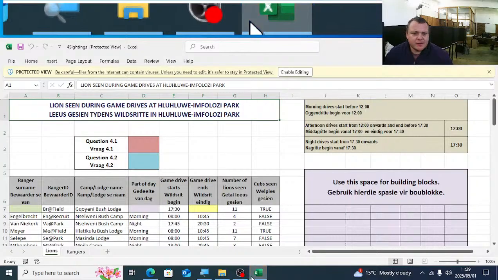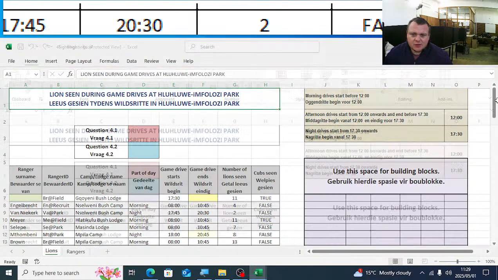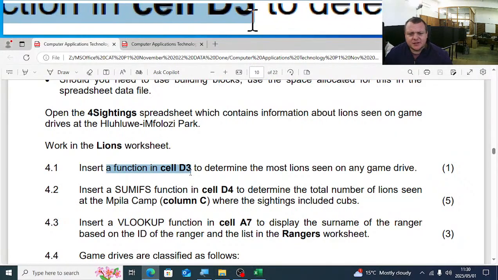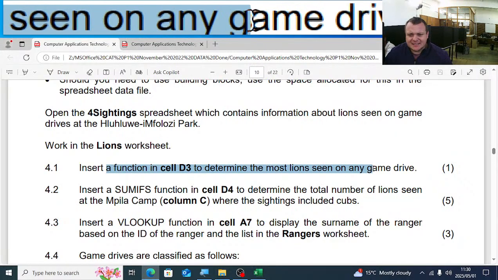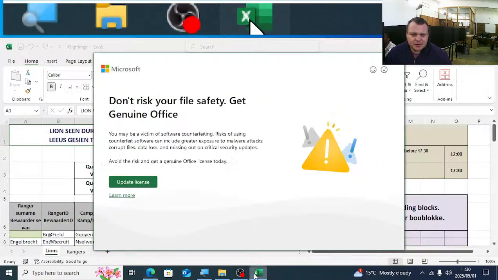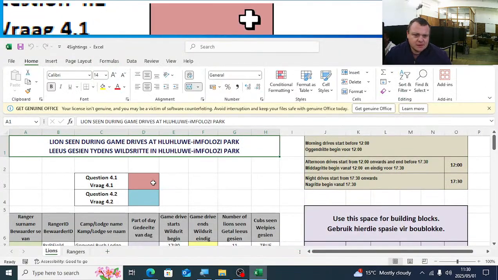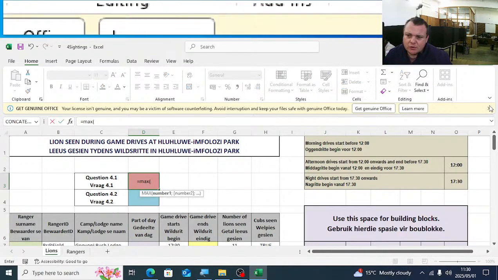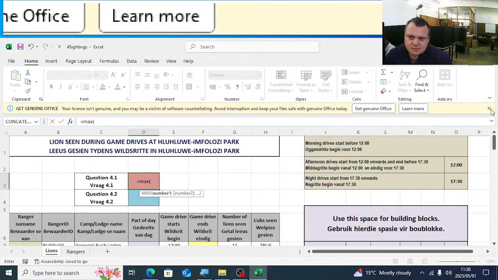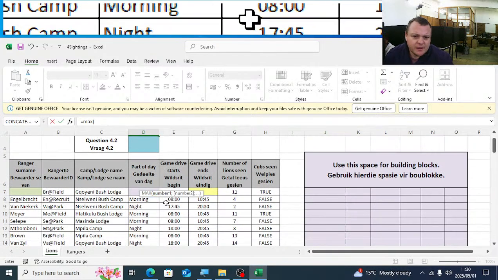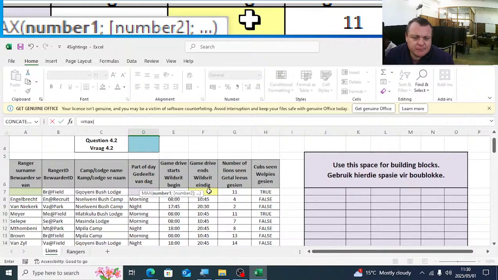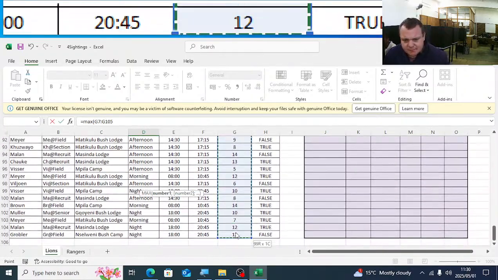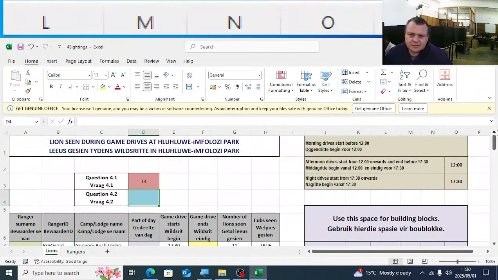4.1, work in the Lions worksheet. First question there: insert a function in D3 to determine the most lines seen on any given game drive. So in D3 you're going to use MAX of the number of lines seen column. The most lines seen is 14.